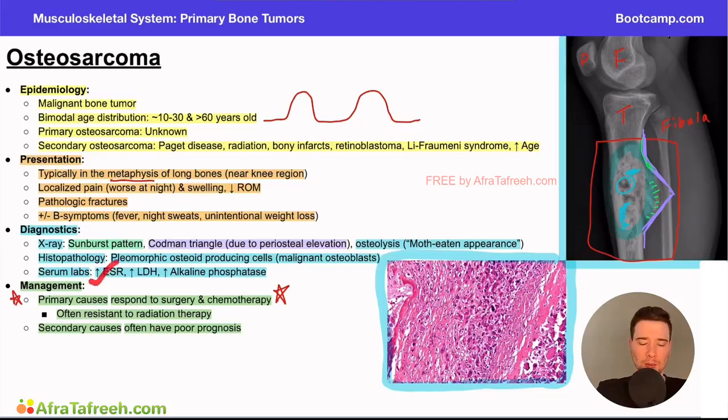When we think about the management here, primary causes are going to respond well to surgery and chemotherapy. Secondary causes are going to have a poor prognosis relative to primary causes. For the management here, right, primary causes are going to respond well to surgery and chemotherapy. However, secondary causes are going to have a poor prognosis.